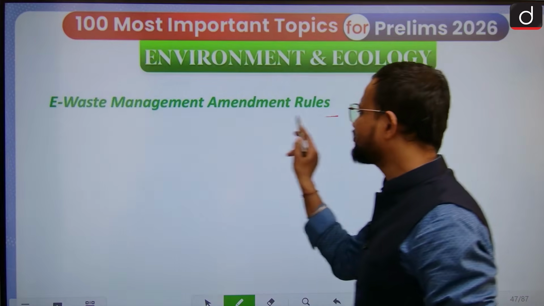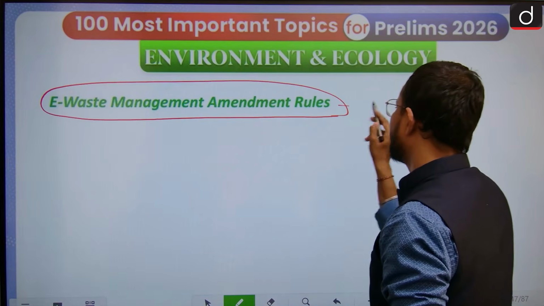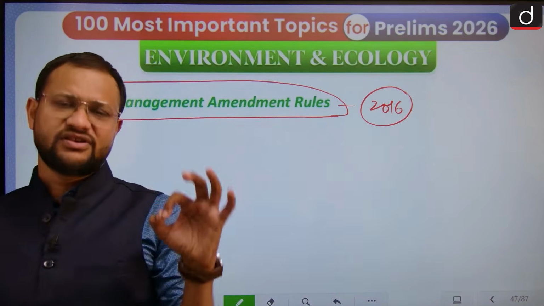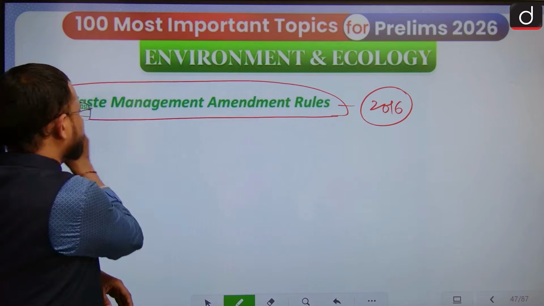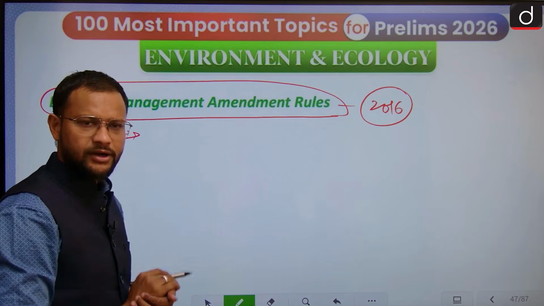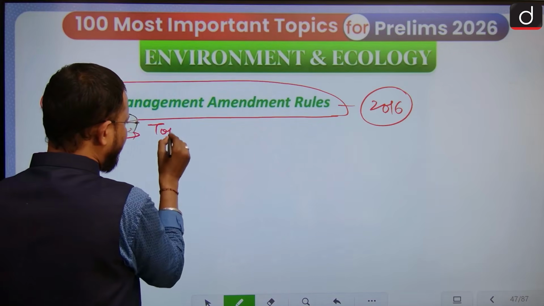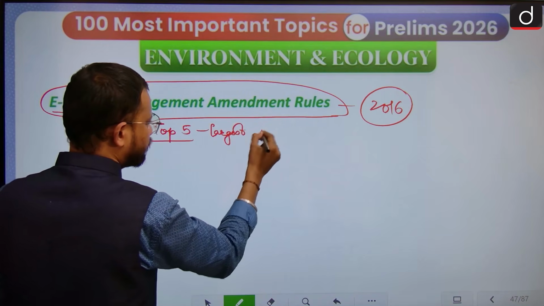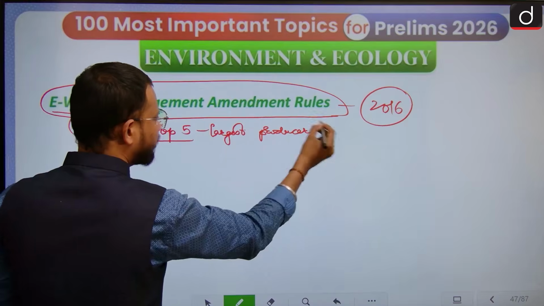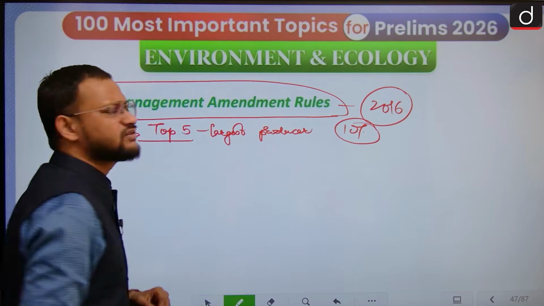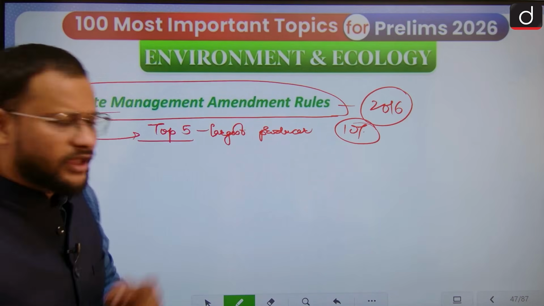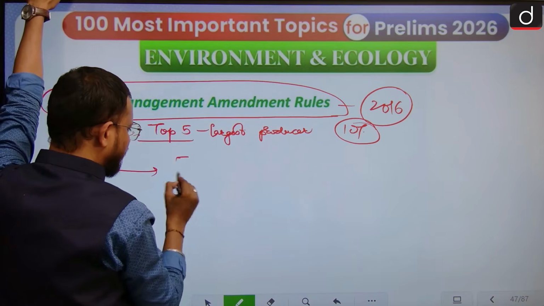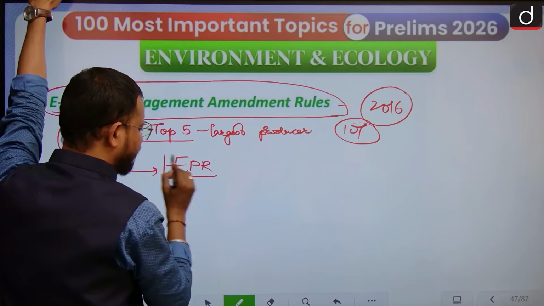Then the e-waste management amendment rules. Remember, the 2016 rules were the first of their kind for e-waste management here in the country. India is among the top 5 largest producers of e-waste. So we hardly have 10% of e-waste recycling here in the country. Right here, under the e-waste management rules 2016, extended producer responsibilities were identified.